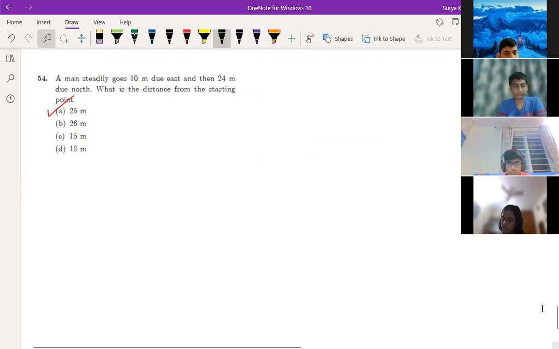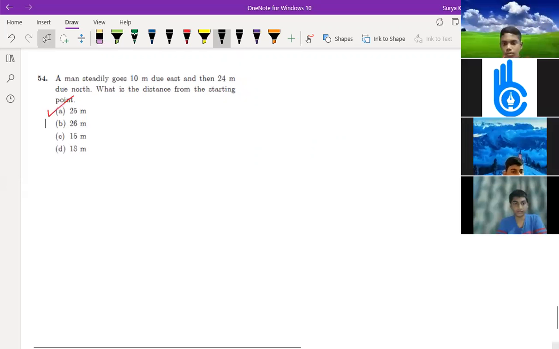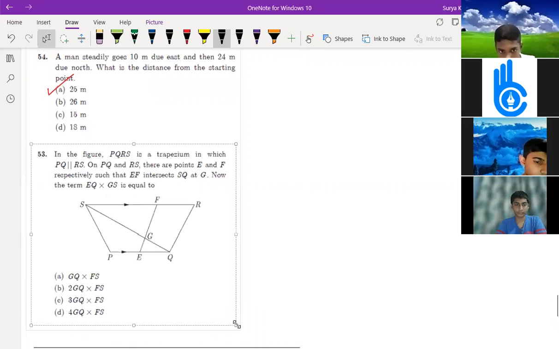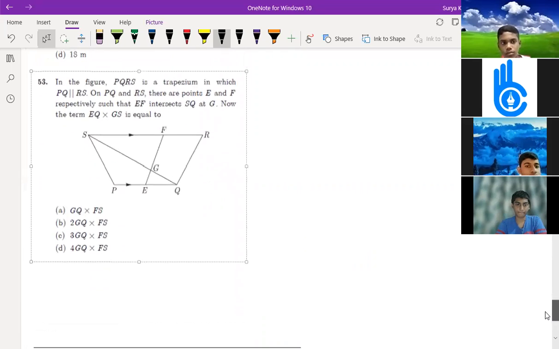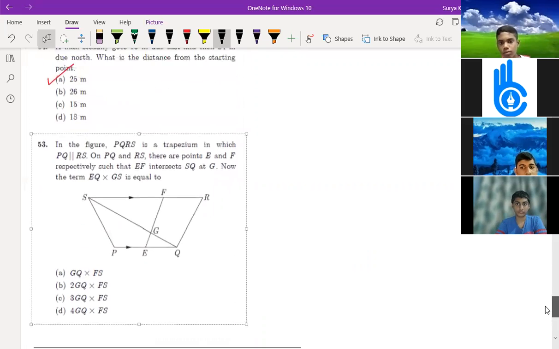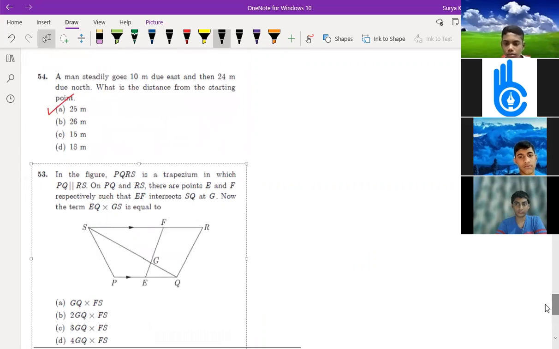Praharshan? Yes. Now question number 54th is a bit tough. Who is going to do 54th one? Sorry, 53rd. Sir, how much one? 53rd now. Okay, give the question. In the given figure, PQRS is a trapezium in which... Or in the previous question, shouldn't it be 26? Yeah, it's 26 only. It's not 25, it's 26.